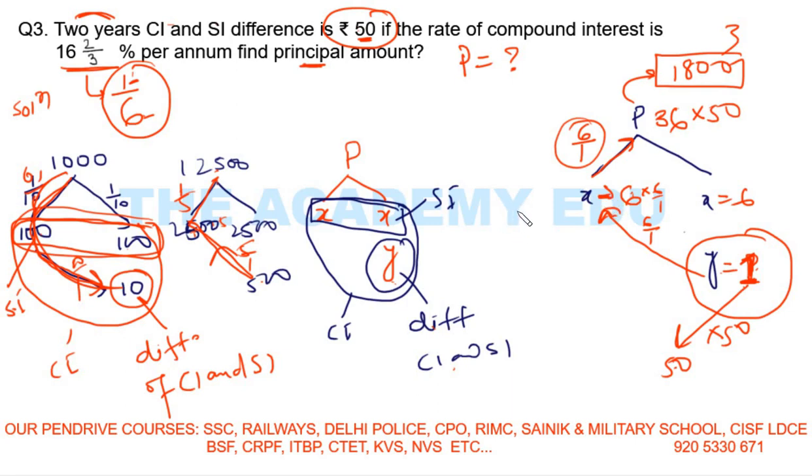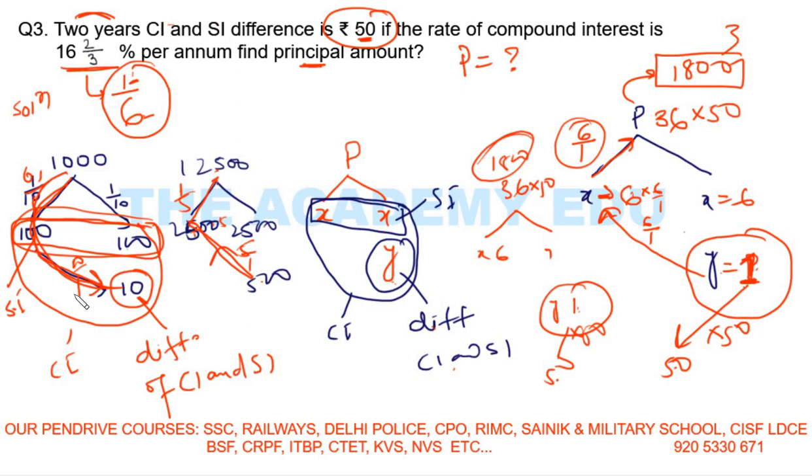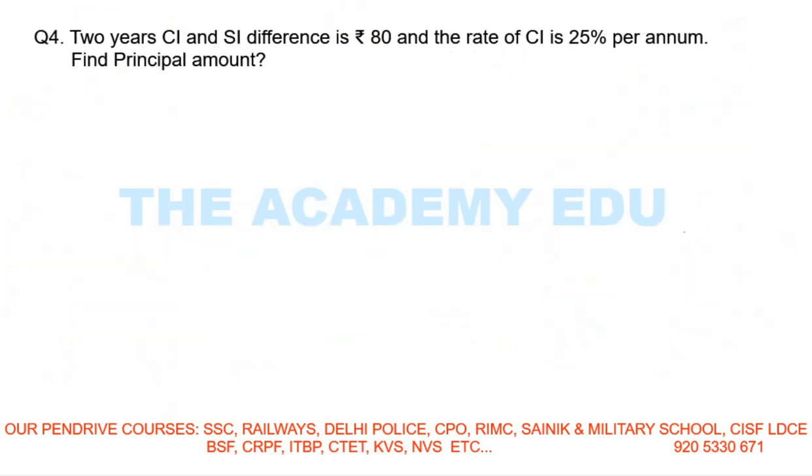Please see here. Once again I am doing it. See what I will see. 2 years, okay, 2 years. I know this is x, this is x, this is y. Okay. Rate of interest 1 by 6. Okay, so I will write 1 here, 6 here, 36 here, right? But the question is saying no, the difference is 50. So I multiply here by 50 to get 50. So multiply 50 here, you will get 1800 is your answer, right? That much simple is this question. Now move to the next question.